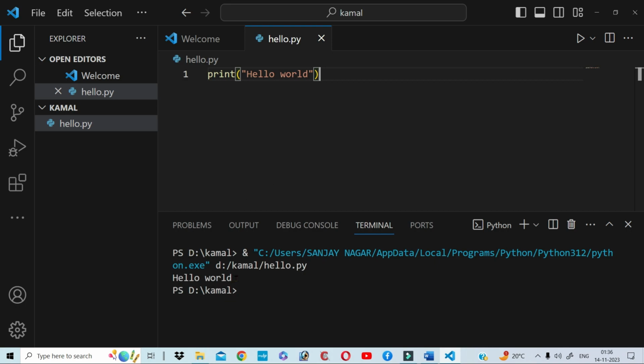So here the message hello world is displayed. So this is a simple program in Python. Similarly, you can write many other programs here.